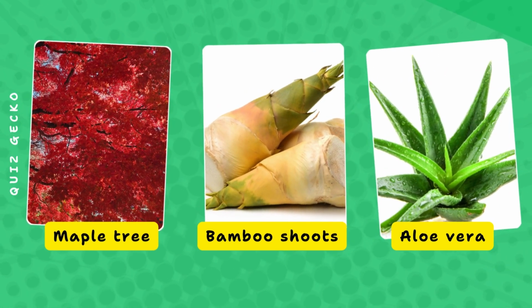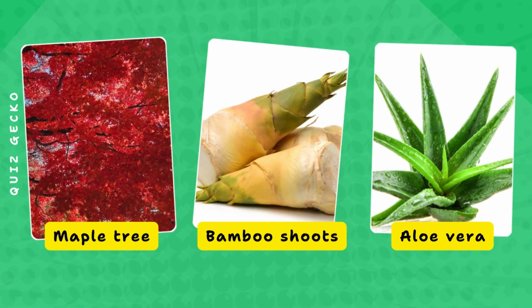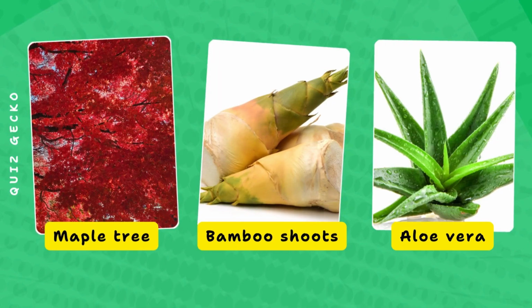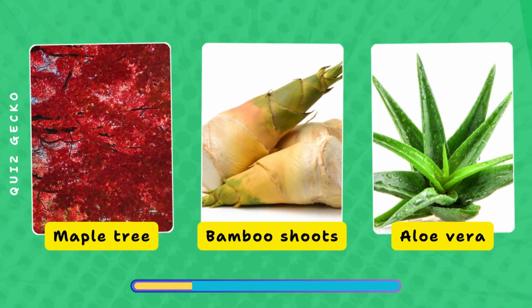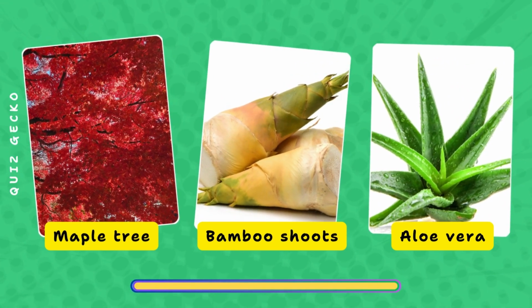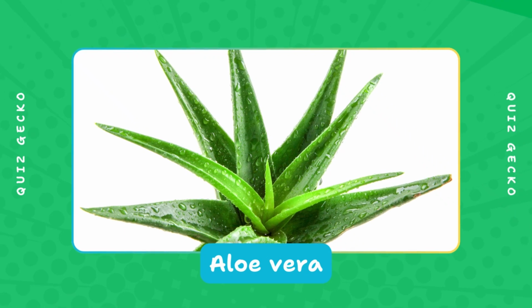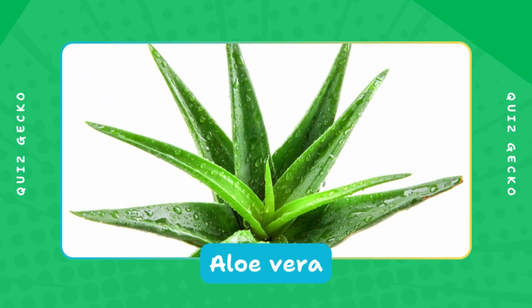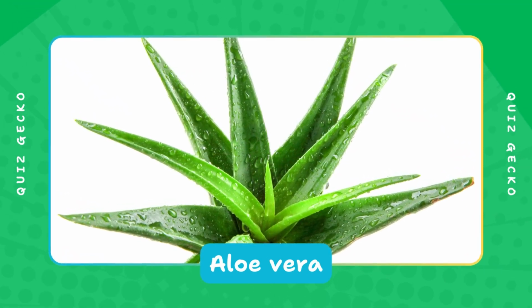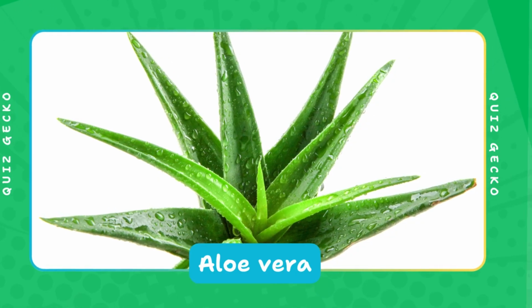Which plant tends to produce leaves using golden angle spacing? Maple tree, bamboo shoots, aloe vera? Olive leaves form spirals where each new leaf appears at the golden angle, spreading evenly around the stem.